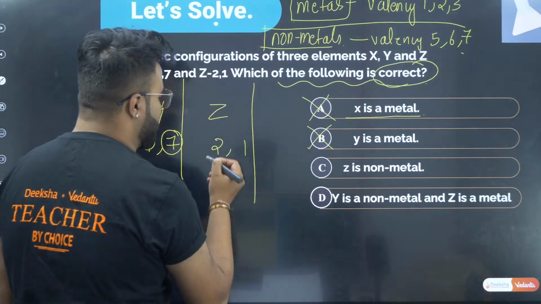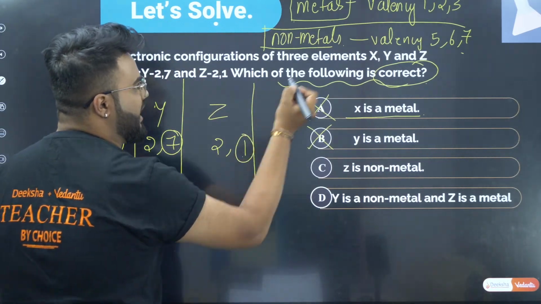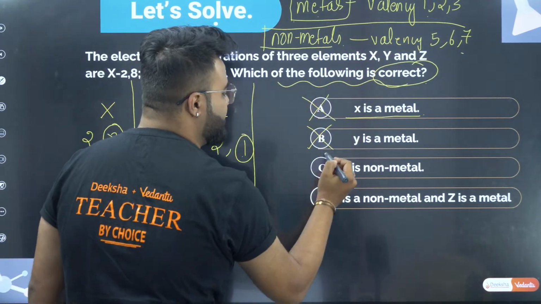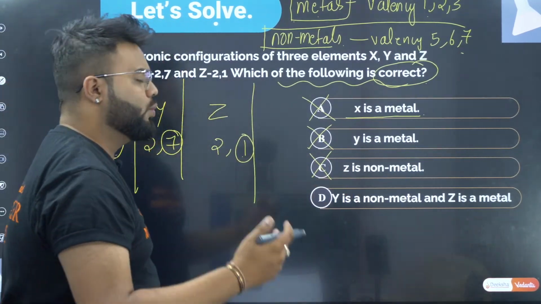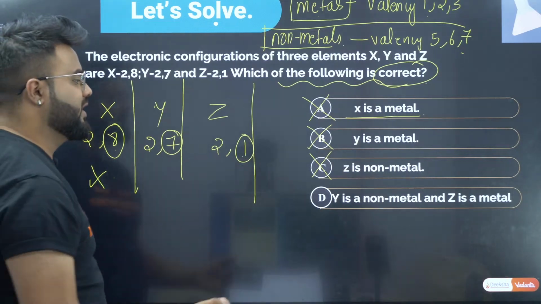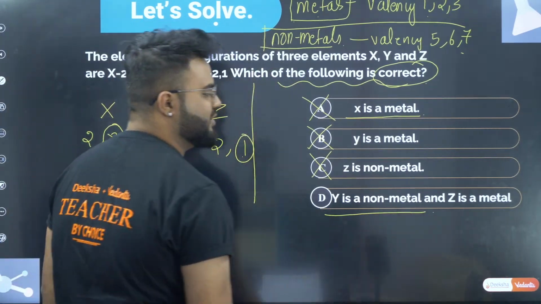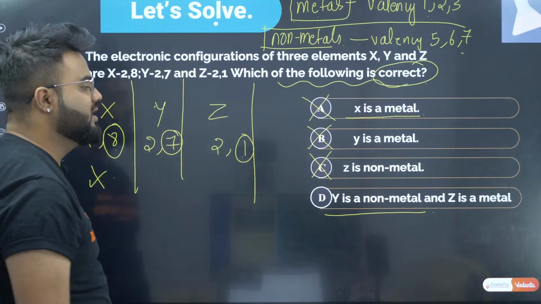Z is a non-metal, but its valency is 1, and valency 1 means it is a metal. Therefore, Z is also wrong. Now you can give the correct answer. Very good dears, very good. Your correct answer is Y is a non-metal and Z is a metal.